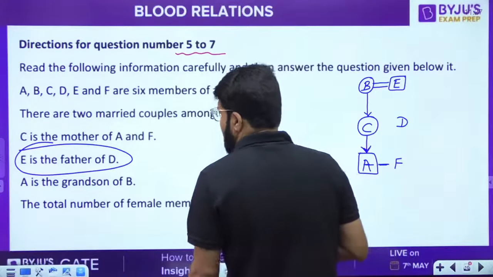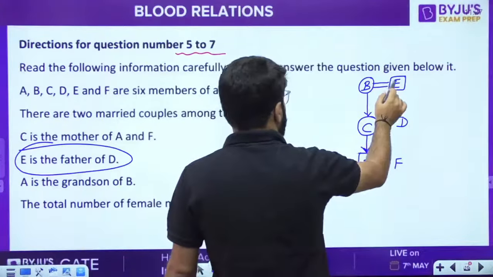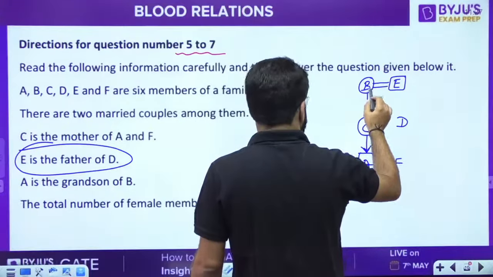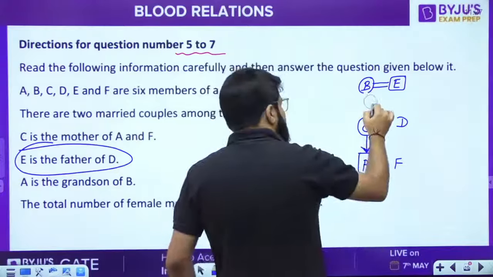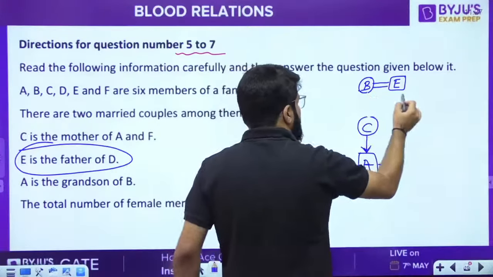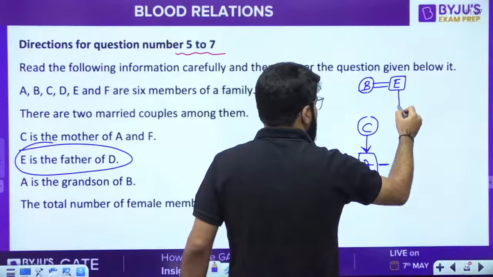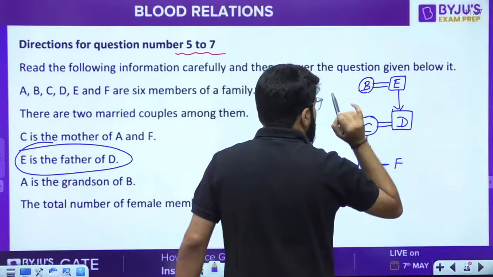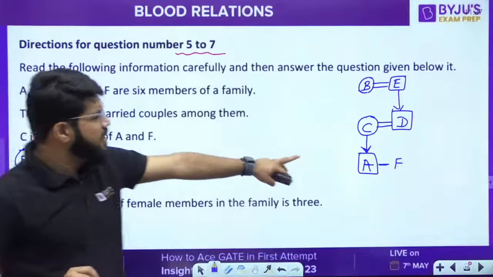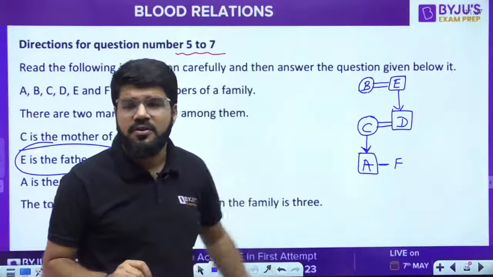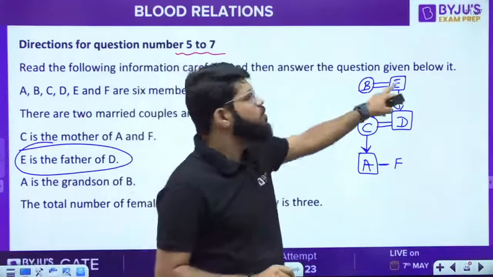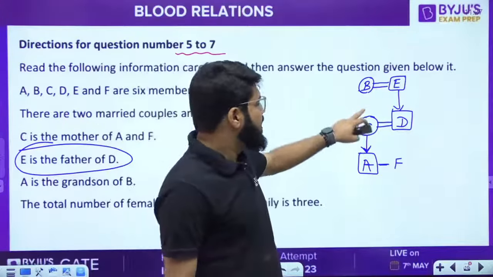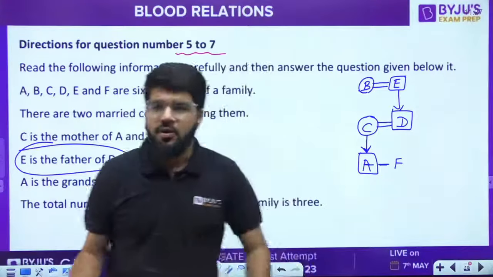E is the father of D. They are married, and then this relation will not be there. There will be a correction here, no problem. D being male, and C being female, they are married to each other. Still A is the grandson, not a problem. A is the grandson of both B and D. But C is not directly the daughter of B. It will be daughter-in-law actually.